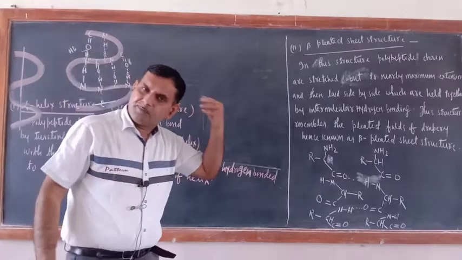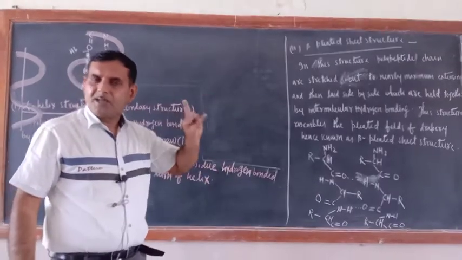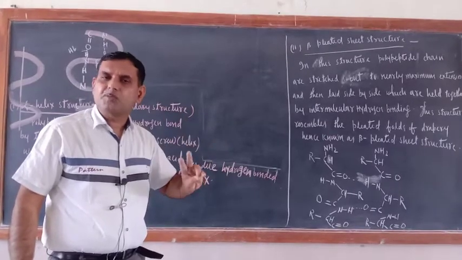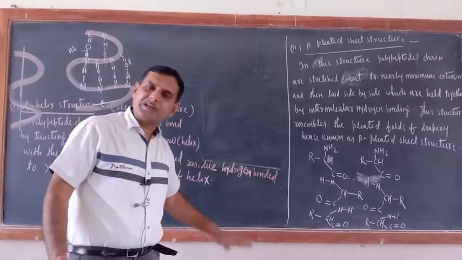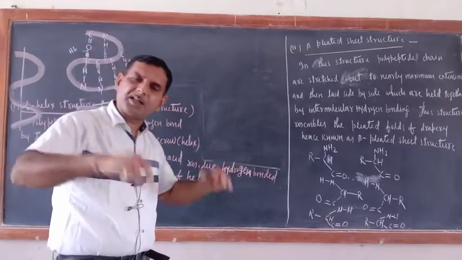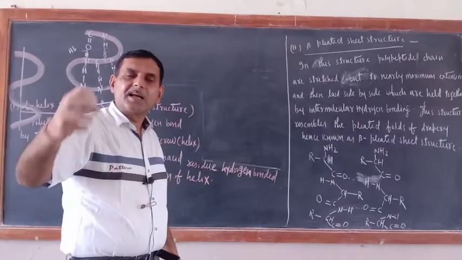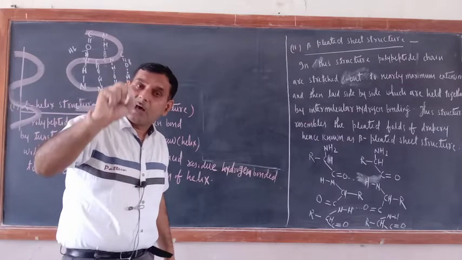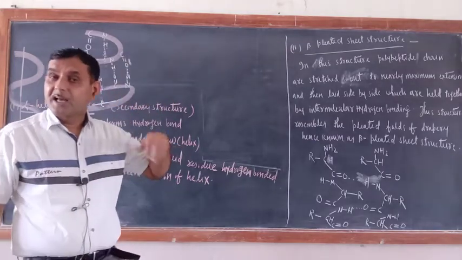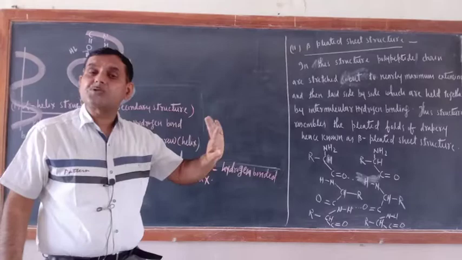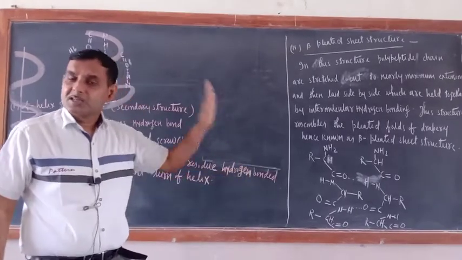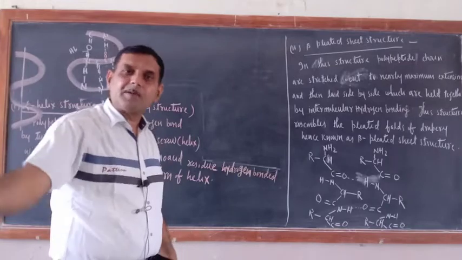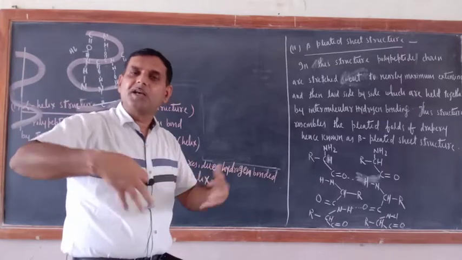That is why at the beginning I told you peptide linkage can only be formed when the NH2 group of one amino acid and the COOH group of another amino acid combine together. Remember that all amino acids have L configuration. NH2 should be on the left-hand side only.